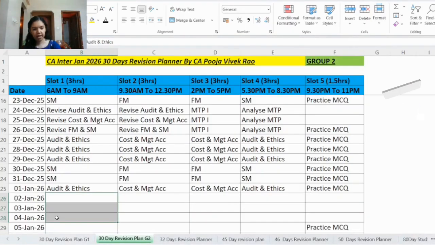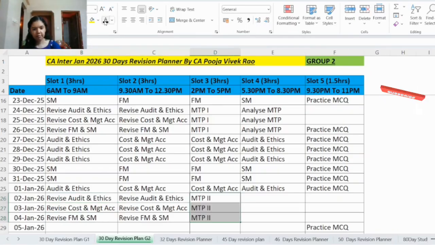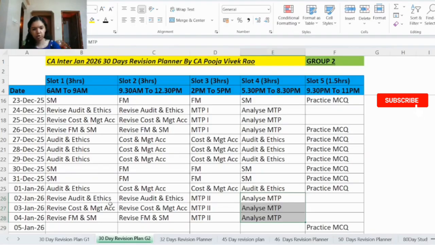Next, on 2nd, 3rd and 4th January, here you will revise each of the subjects in slot 1 and 2. So on 2nd Jan, you will revise auditing, on 3rd Jan, you will revise cost and management accounting, and on 4th Jan, you will revise FM and SM. Then in slot number 3, which is the same as the exam time, you will attempt the mock test paper series 2, and in slot 4, you will analyze your answers of the mock test paper series 2.